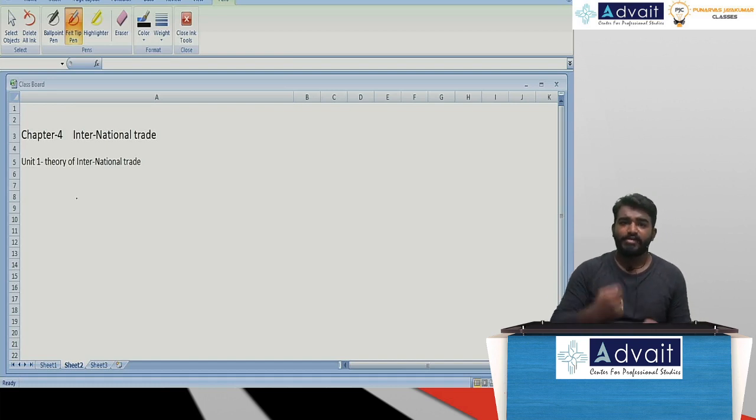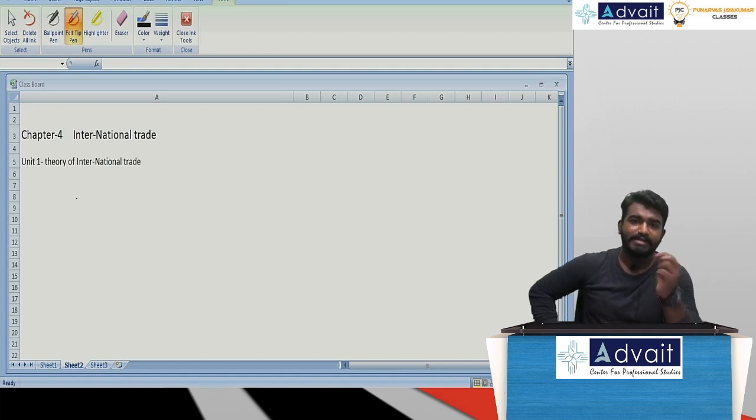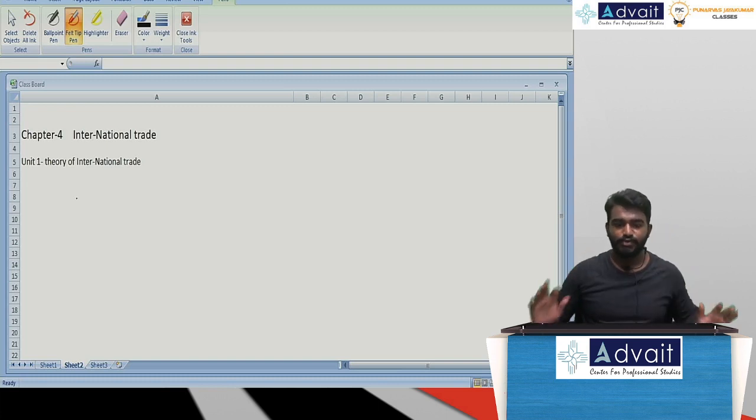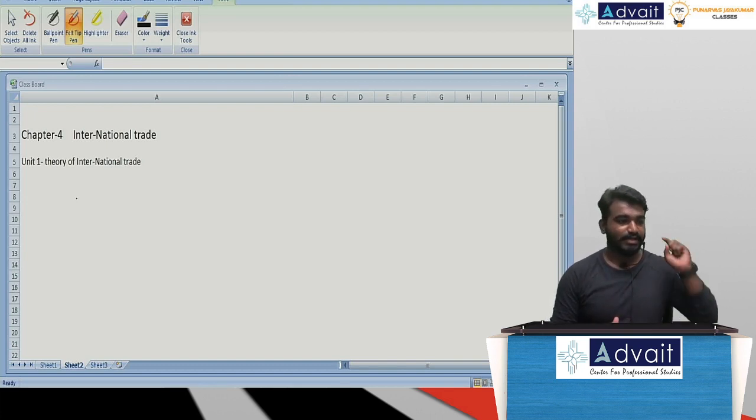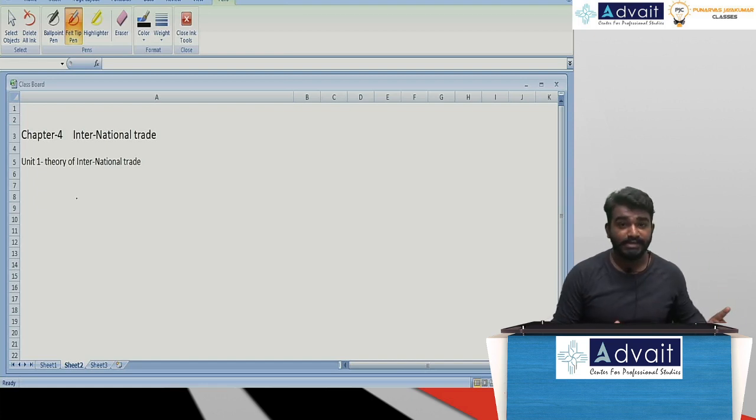Now straight away, before jumping into the theoretical concept, first let me give you one example. Based on that example you can understand what exactly these theories of international trade are. Okay, assuming now, sir, India's Prime Minister, Narendra Modi, would like to export more and more of a commodity and not to import at all. Let me repeat it once again. Assuming myself, I am the Prime Minister of a nation, wherein I always think that I should only export. I am not at all encouraging imports.